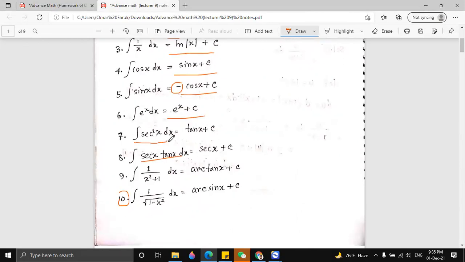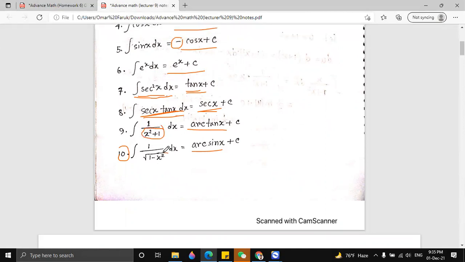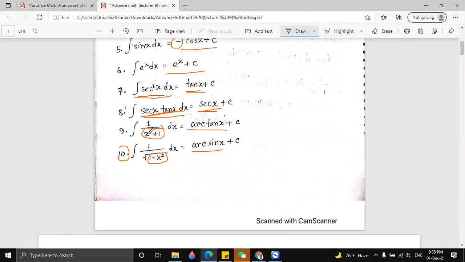Integration of sec square x will be tan x, and sec x tan x will be sec x. Integration of 1 by x square plus 1 will be arc tan x, and integration of 1 over root of 1 minus x square will be arc sin x. So remember this: we have x square plus 1 and we have 1 minus x square. They are written differently, so sometimes we can mix these two formulas. Always remember that in one we have x square first, but in the other we have x square last.